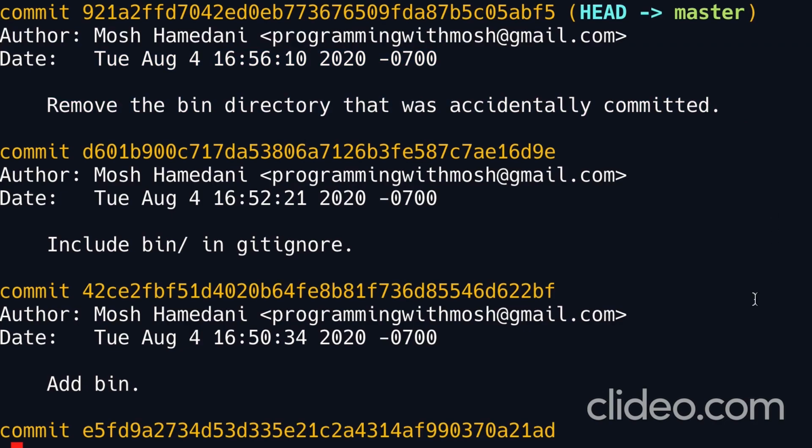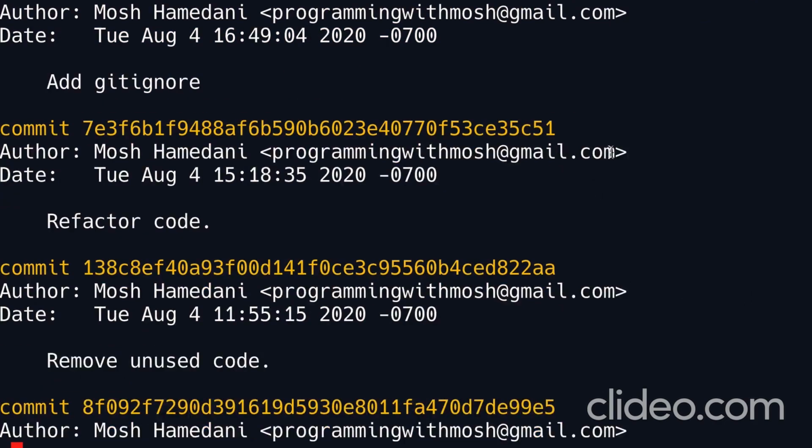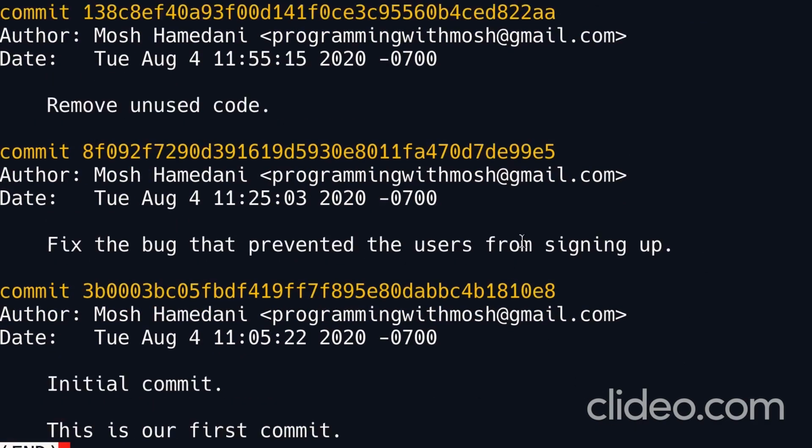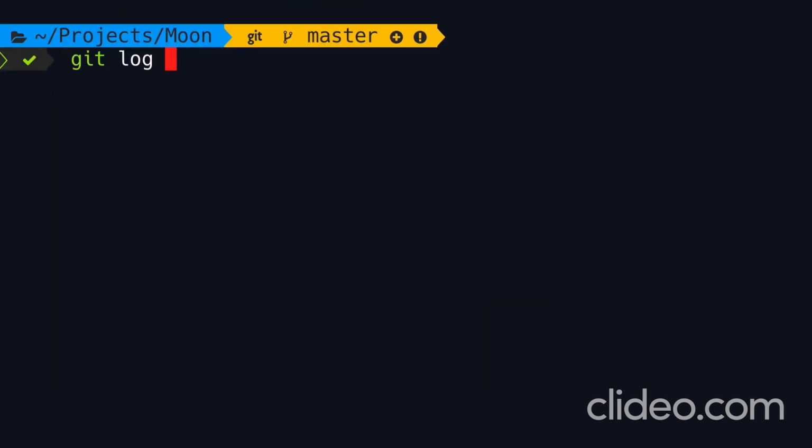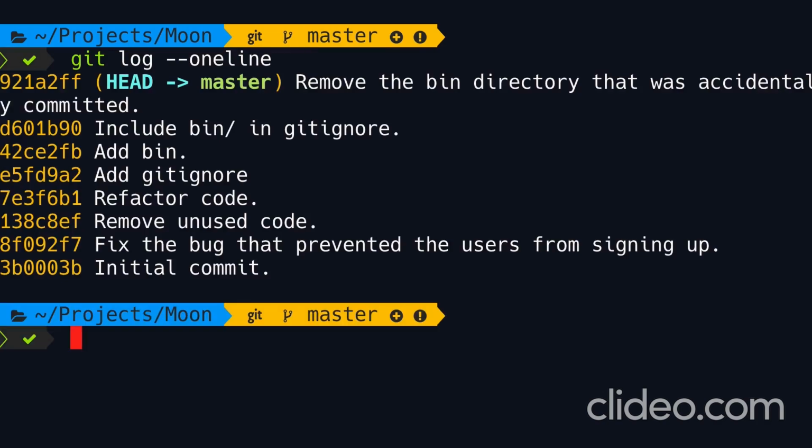Here, we have multiple commits that are spread across multiple pages. We can press space to go to the next page. And to quit, we can press Q. Now, the log command has a few interesting options. One of them is --oneline. This shows us a short summary of the commits. Here we have the unique identifier shortened to 7 characters, and we only have the one-line description. So we don't have the author as well as the date and time of each commit.